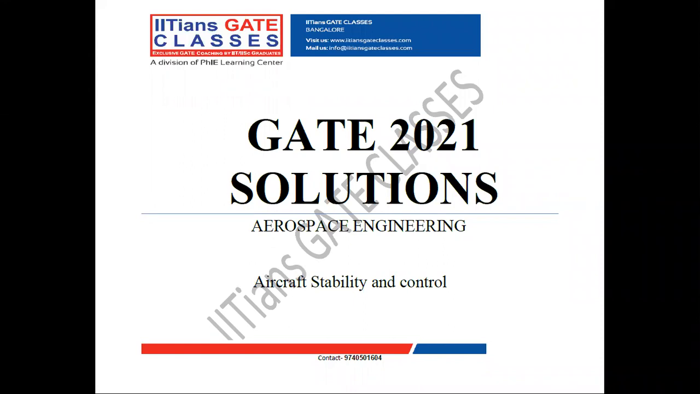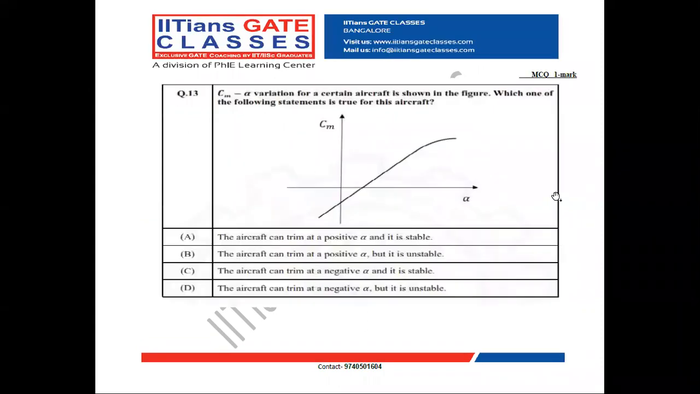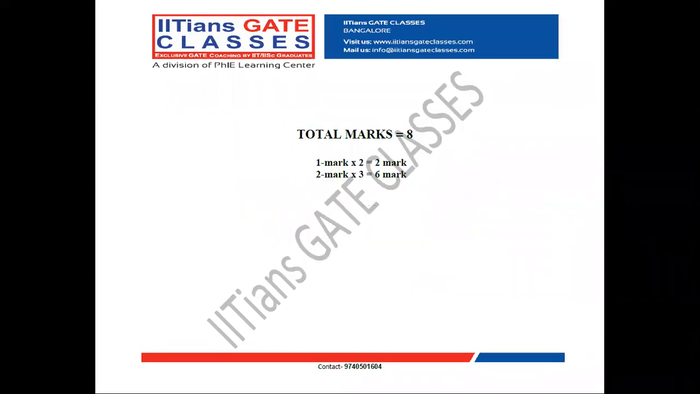In this section, we are going to see GATE 2021 solutions for aerospace engineering for the topic aircraft stability and control. A total of 8 marks has been asked in aircraft stability and control, in which 2 1-mark questions and 3 2-mark questions have been asked.